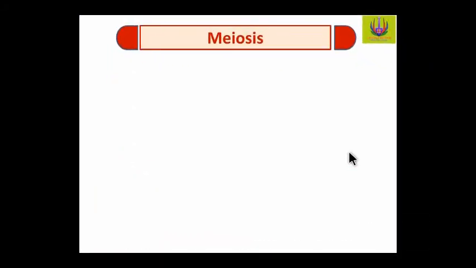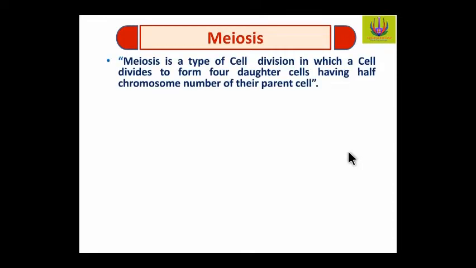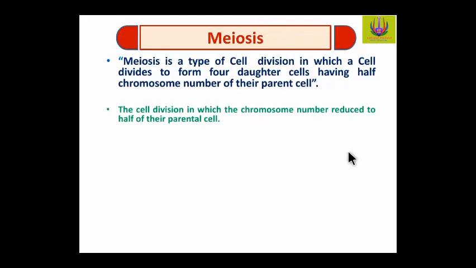Meiosis is a type of cell division in which a cell divides to form four daughter cells having half the chromosome number of their parental cell. The cell division in which the chromosome number is reduced to half of the parental cell is why it is called reduction division.